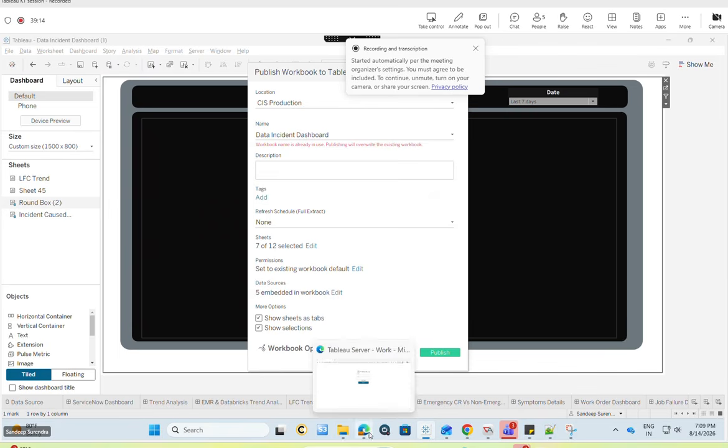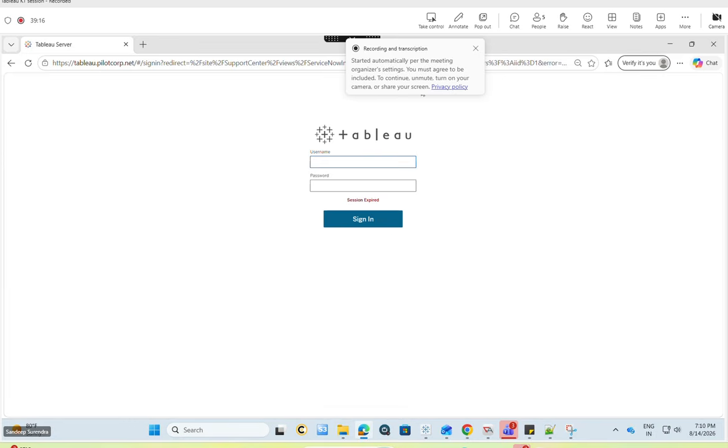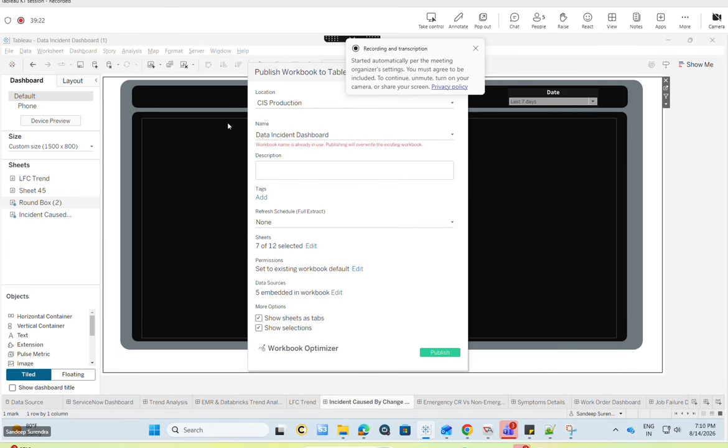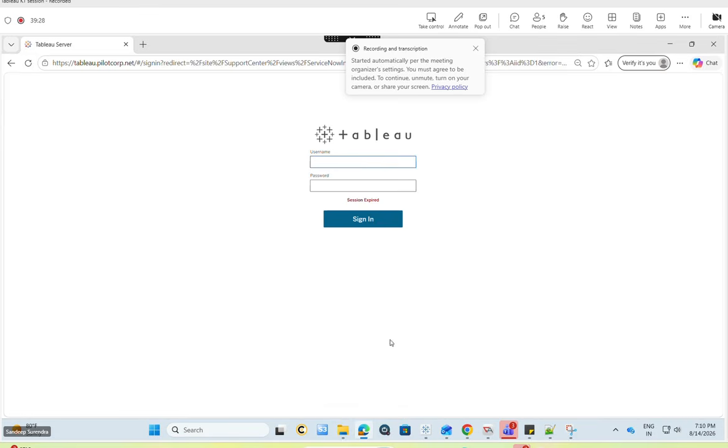After publishing, you'll get this page. This is the page we generally get. You don't need to log in or do anything. Publishing from Tableau to the server will take two to three minutes, so you just wait. You can do other work after clicking publish. This page automatically pops up, so it is confirmation that it got delivered to the server.